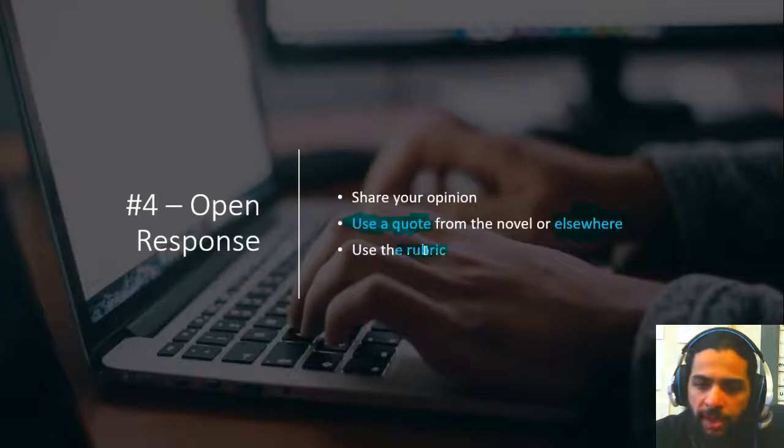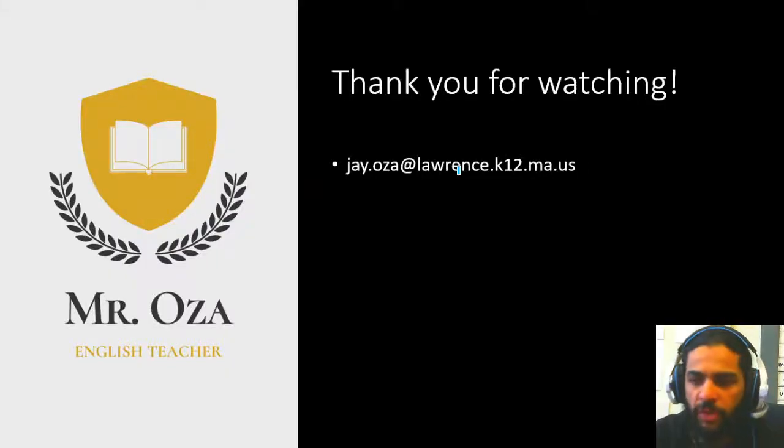You also do have a grading rubric right in there that you can look at so that you can see how you're going to be graded and even grade yourself. So that's going to do it for this video. Good chapter here, chapter 10. We've only got 2 more chapters to go, 11 and 12, and we will be done with The Kite Runner by Khaled Hosseini.